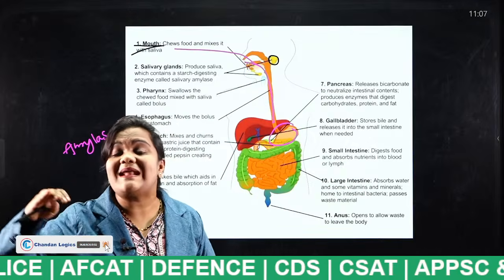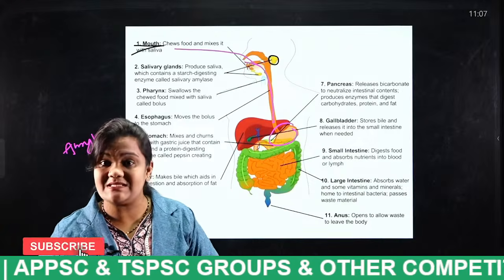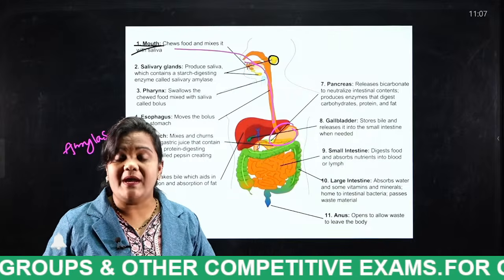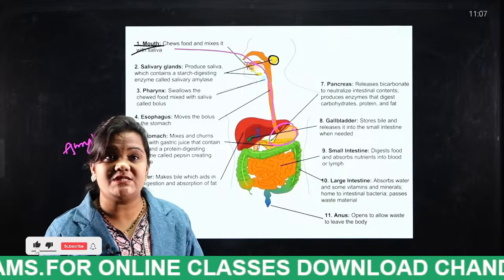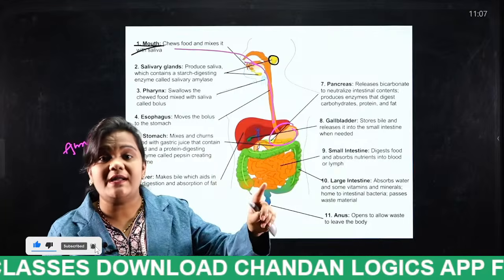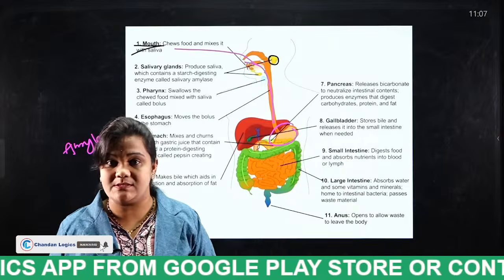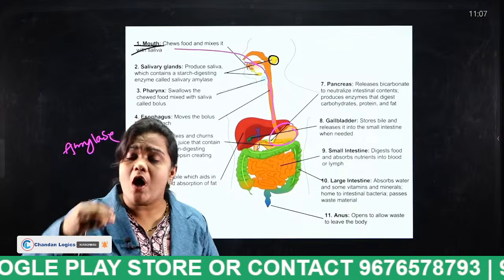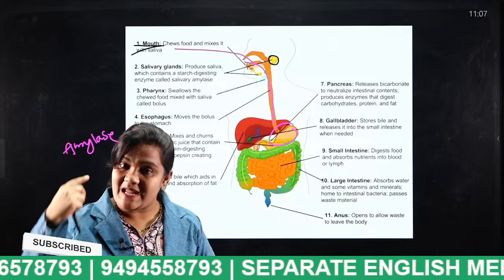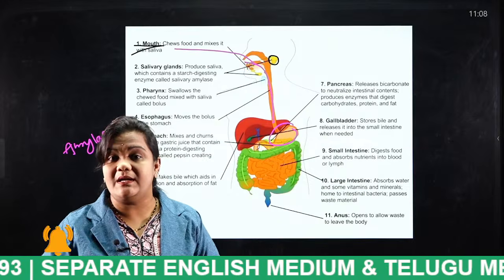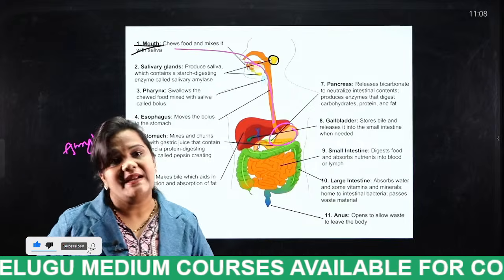And what are those accessory organs? The things which are required for the digestion process, like teeth, tongue, salivary glands, pancreas, and liver. These are said to be accessory organs. Very, very important. In the human digestive system we have two types: one is the alimentary canal from mouth to anus, and the other is accessory organs. Accessory organs means the organs which are used for digestion, for example teeth, tongue, salivary glands, liver, and pancreas.